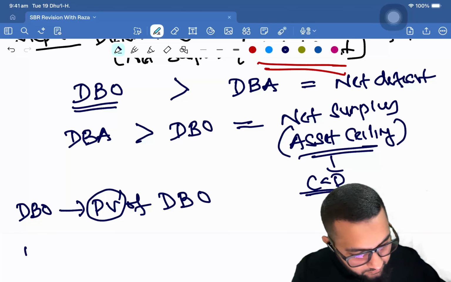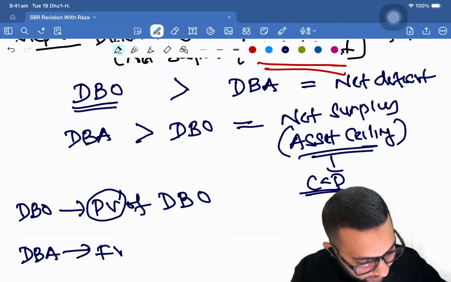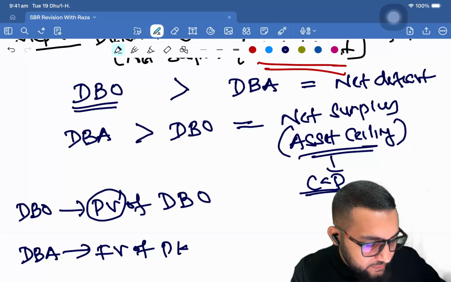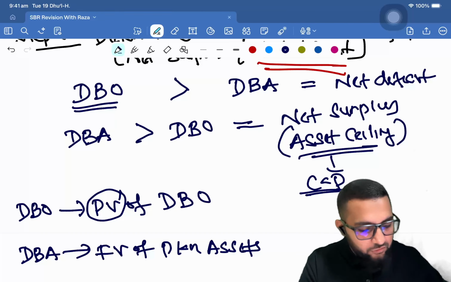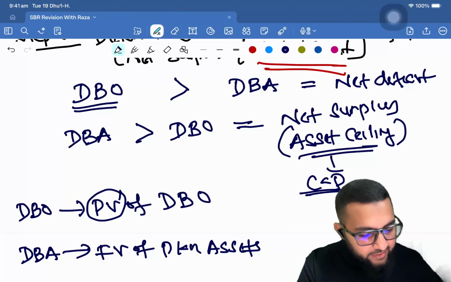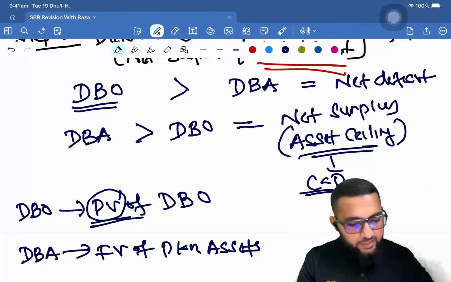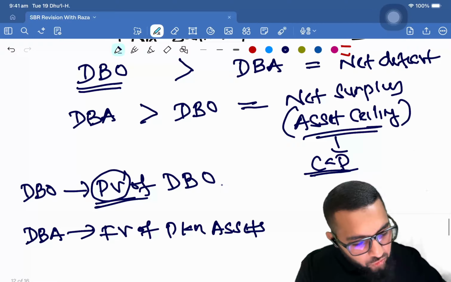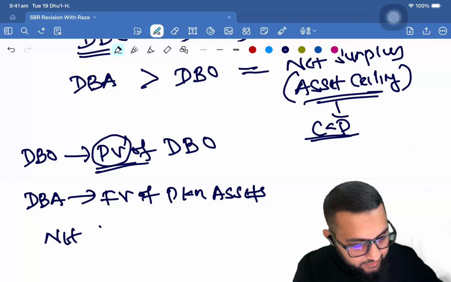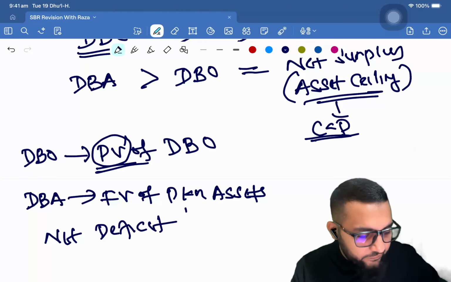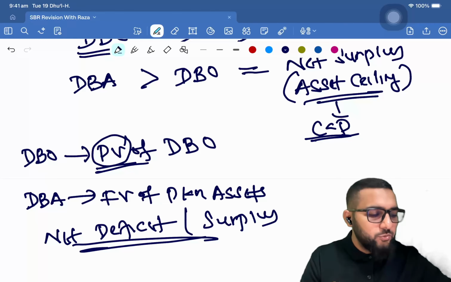And DBA is going to be the fair value of plan assets. Right? So the asset is going to be at a recognized fair value and DBO or obligation at present value. Okay, that's a calculation that you do. And if DBO is exceeding DBA, there is net deficit, or net surplus if DBA is exceeding the DBO.